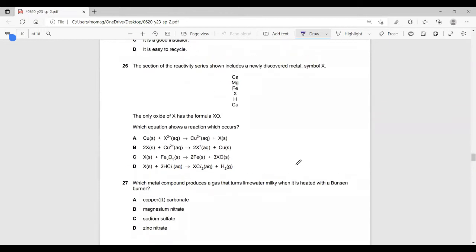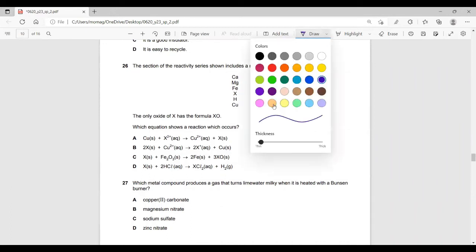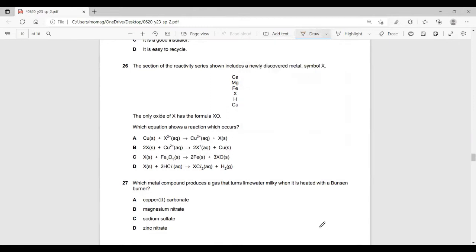Question 26 is a bit lengthy, so please try to pause the video and do your homework. I will give you some clues to solve the question. Firstly, element X is higher than hydrogen and copper, so X can displace hydrogen and copper.